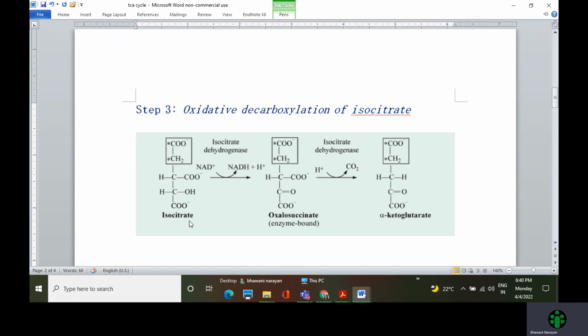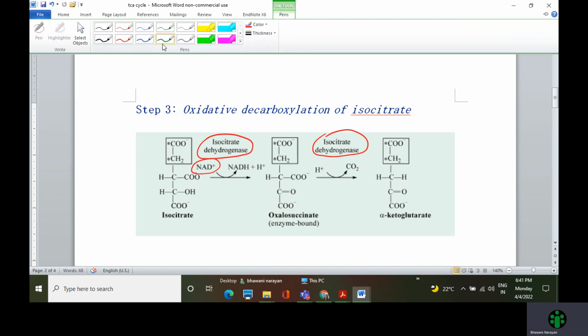What happens in this step? Now this step has 2 substeps. One is the conversion of isocitrate to oxalosuccinate and then oxalosuccinate to alpha-ketoglutarate. Now in both of these steps, the enzyme is the same, that is isocitrate dehydrogenase. So in the first step, what happens is isocitrate loses a hydrogen, NAD plus comes and picks it up. And NAD plus then converts into NADH plus H plus. This isocitrate then forms oxalosuccinate.